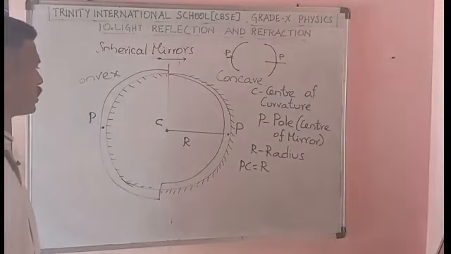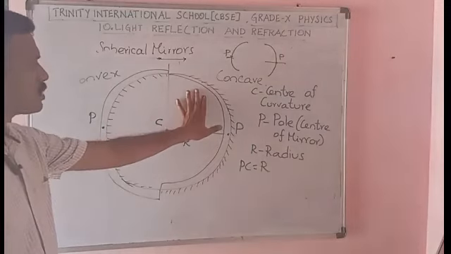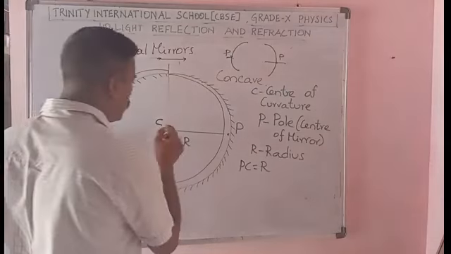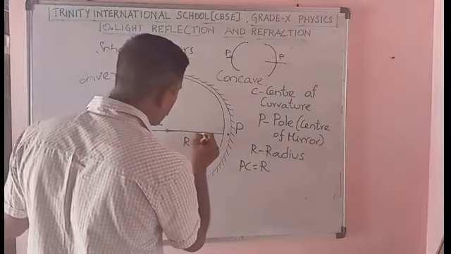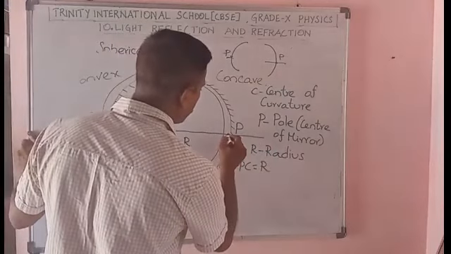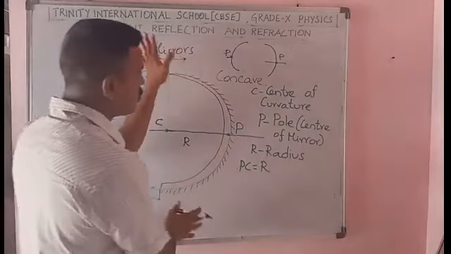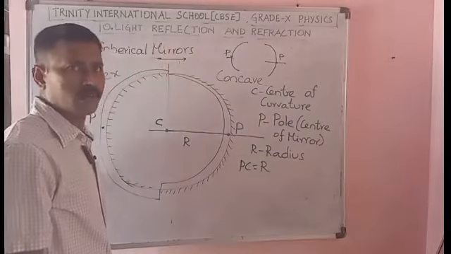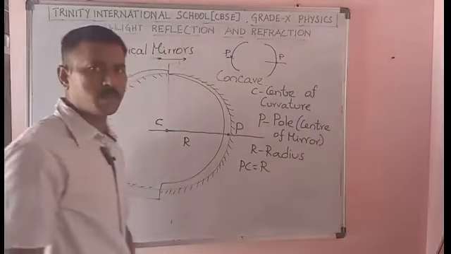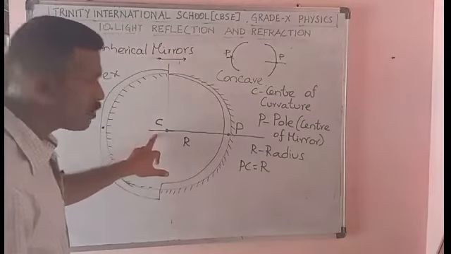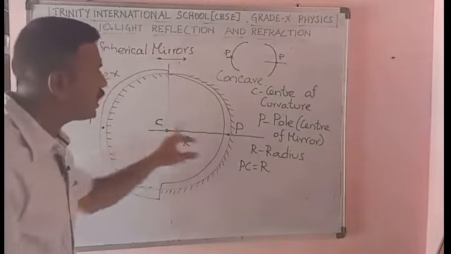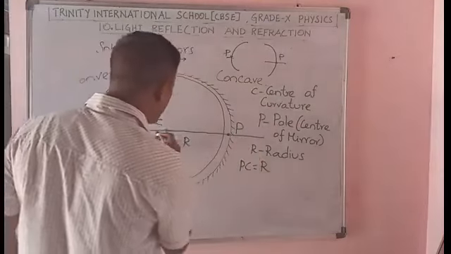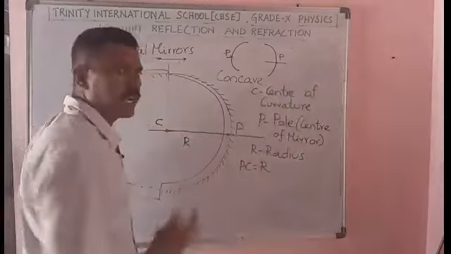Then you draw a line that is passing. So you consider this concave mirror and you draw a line that is passing from C to P. இப்போ C ல இருந்து P வழியா பாஸ் பண்றதுக்கு நான் ஒரு லைன் பாஸ் பண்றேன். இப்போ you consider this, you don't consider this. You consider this concave part. Okay, இந்த concave part மட்டும் consider பண்ணுங்க. So இப்போ I am drawing a line that is passing through C and P. I am extending the line after the mirror. So என்ன பண்றேன்? C P join பண்ற மாதிரி ஃபுல்லா ஒரு லைன் draw பண்றேன்.